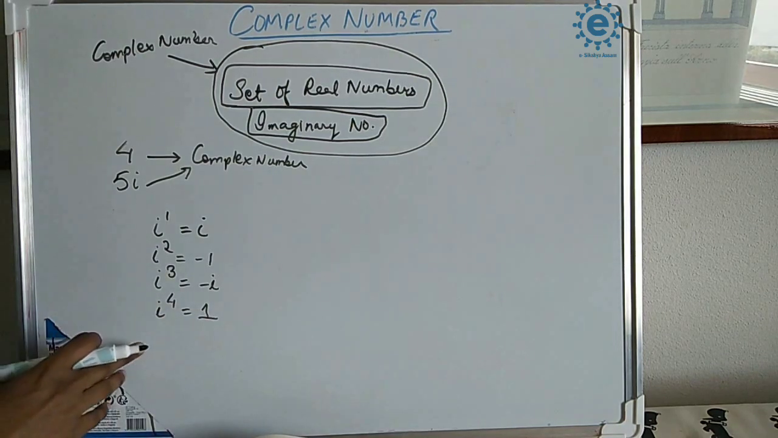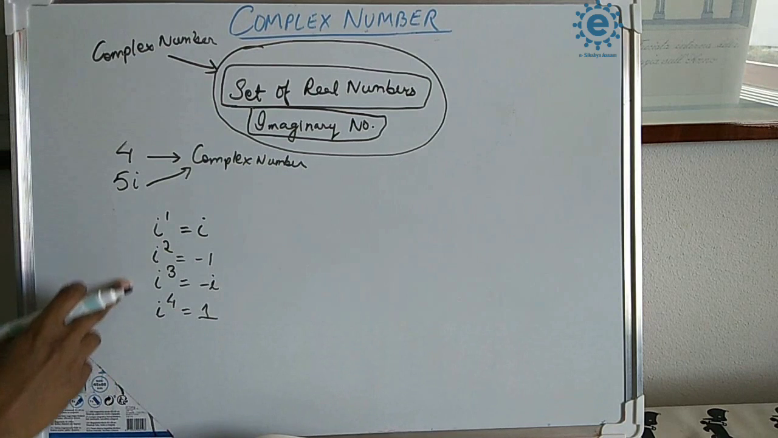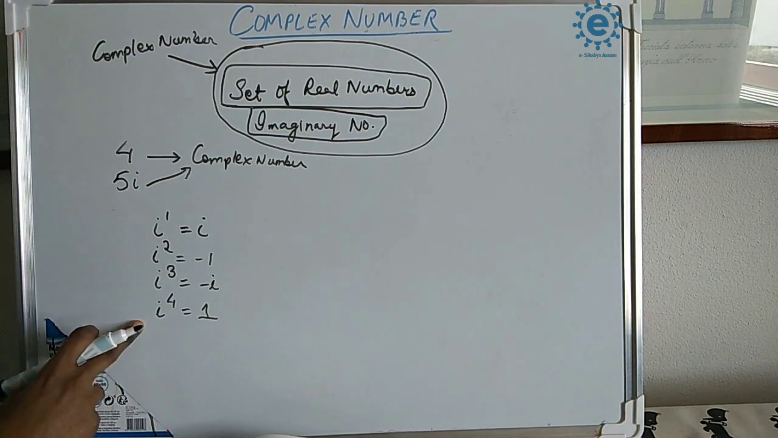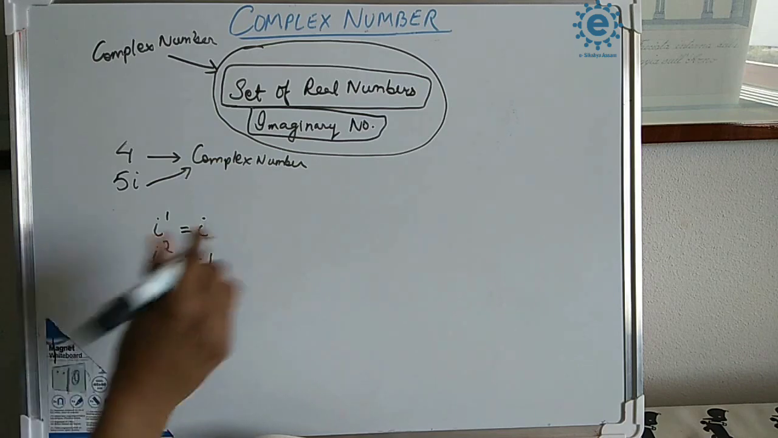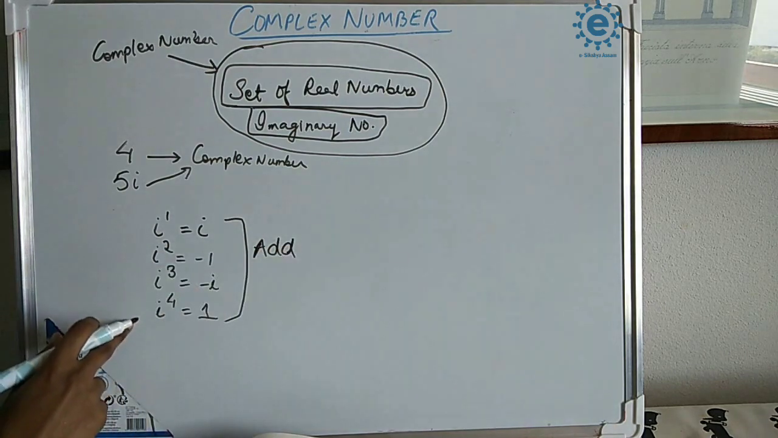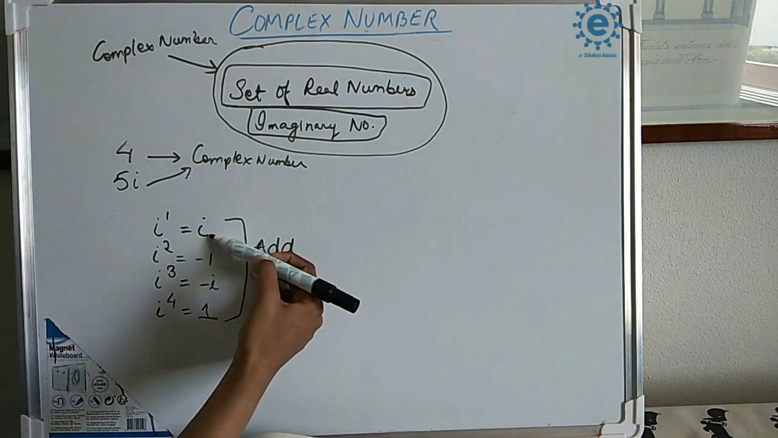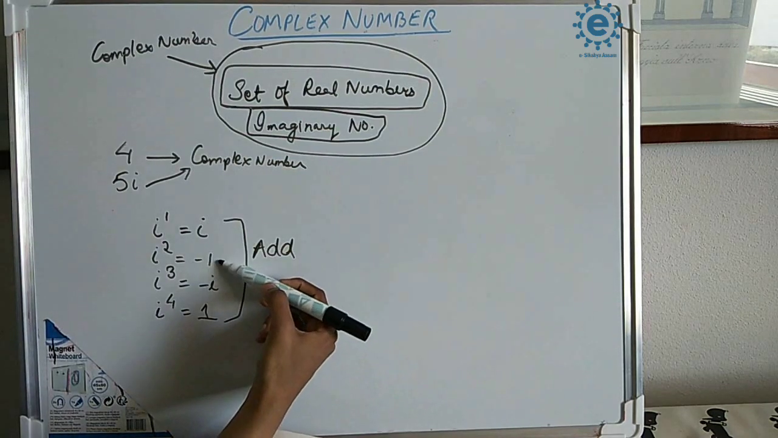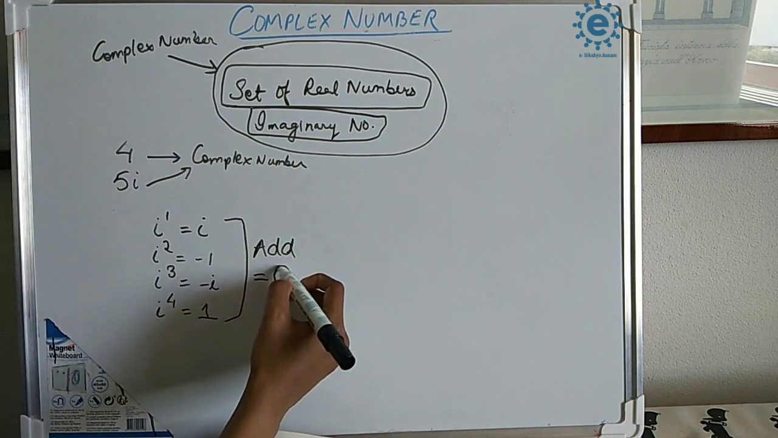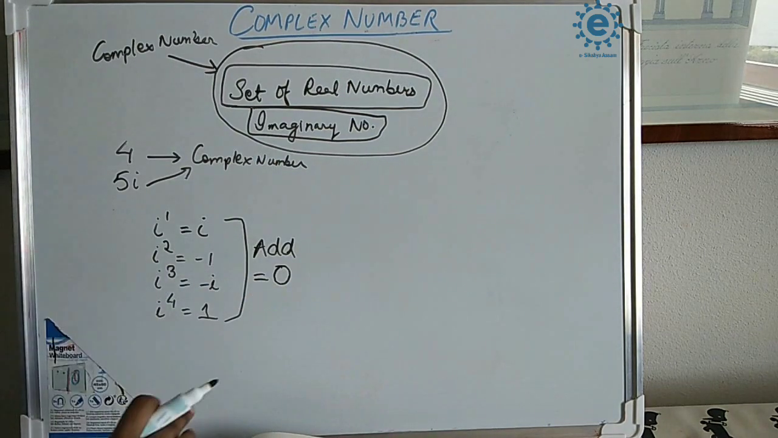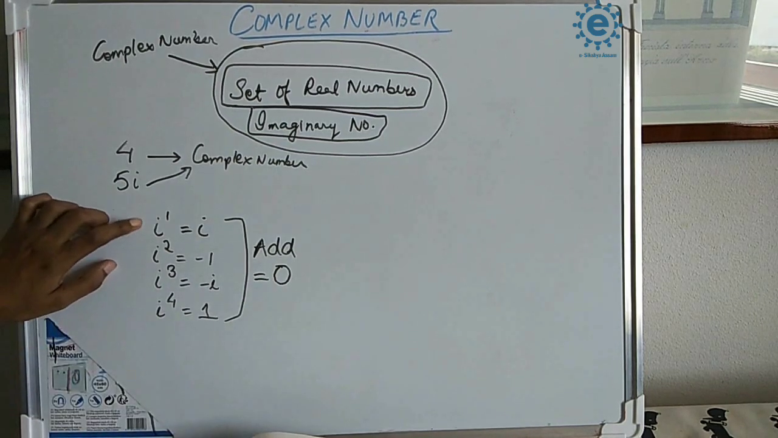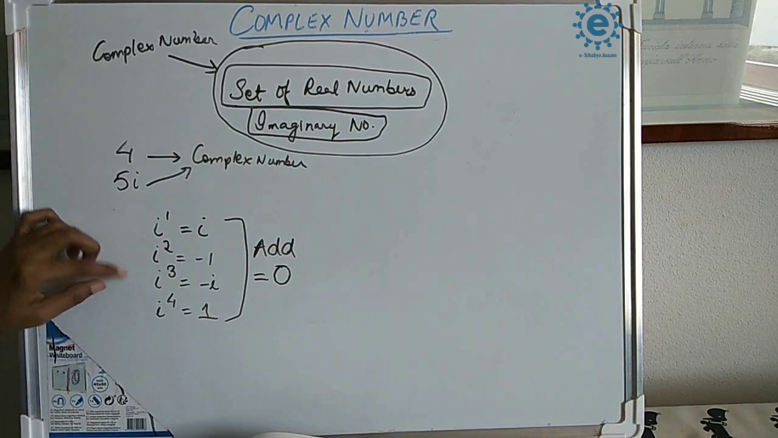So what we observe here আমি কি দেখিছো, if we add all these four terms what do we get? Adding all these four, we see that this i cancels this minus i, this -1 cancels this 1, so what will be our result? The result will be equal to 0. So the interesting pattern here is that if we take any four consecutive powers of i, the sum is equal to 0.